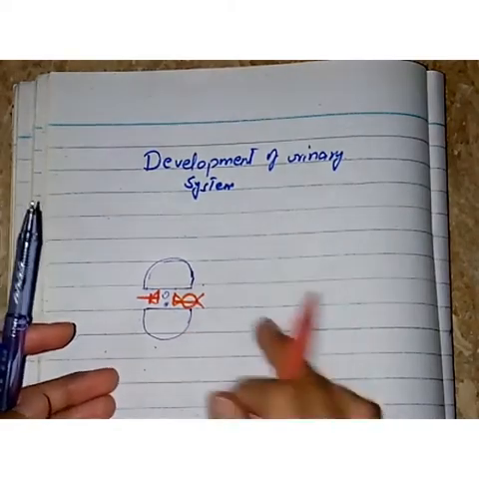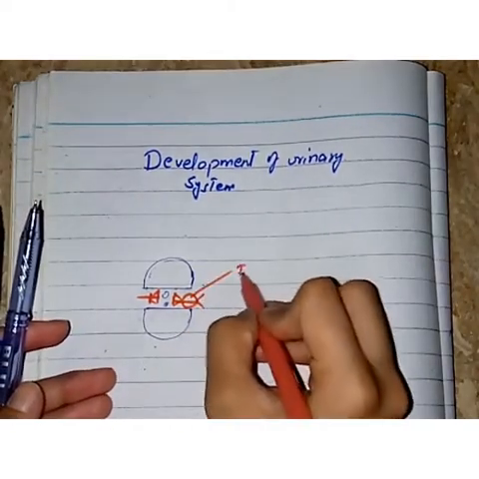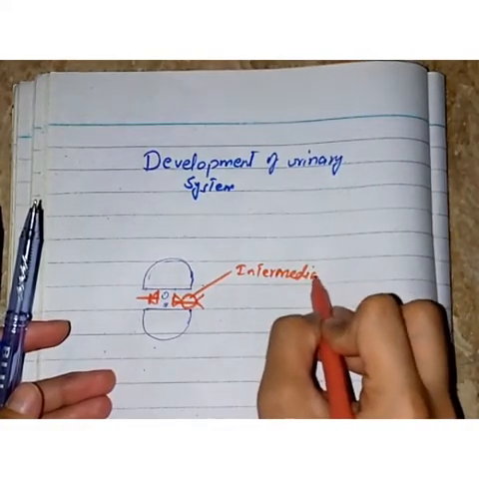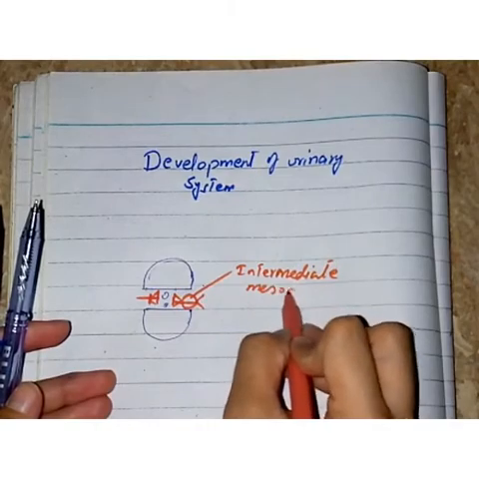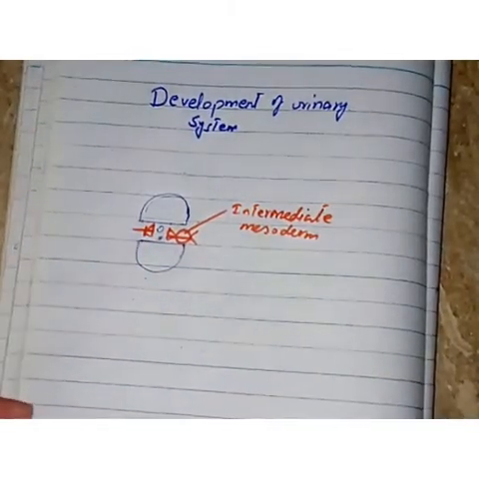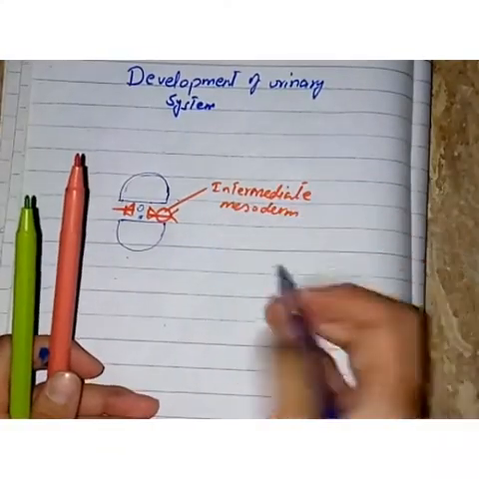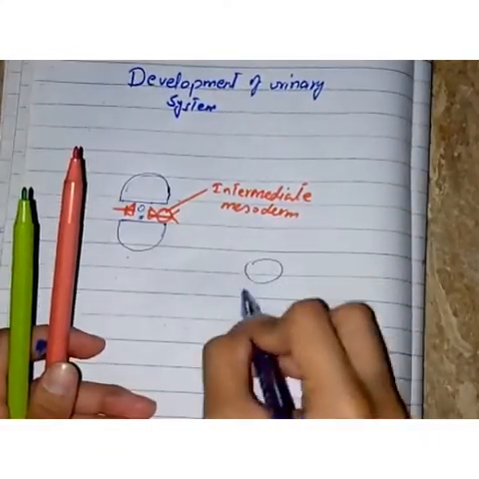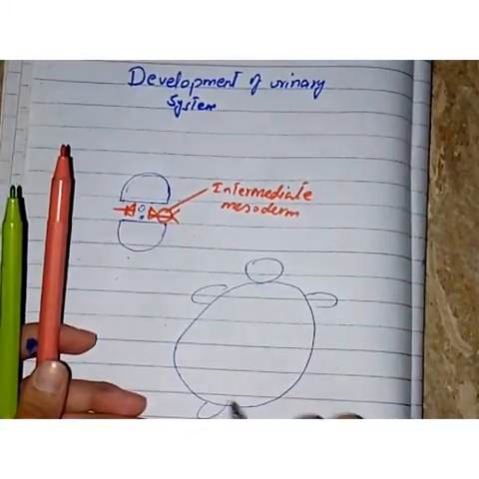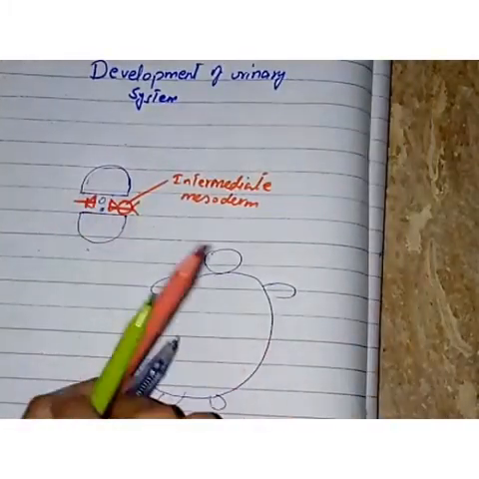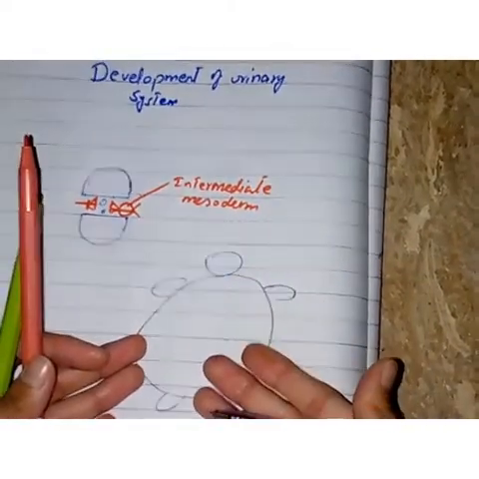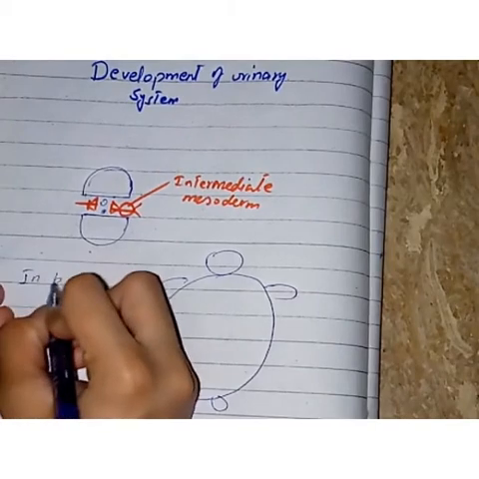Intermediate mesoderm is the origin of the urogenital system. Intermediate mesoderm will give rise to the urogenital system in the posterior body wall. Let me make a schematic diagram. This is a baby, and these are his arms and legs. Our intermediate mesoderm in the posterior body wall will become segmented in the beginning of the 4th week.